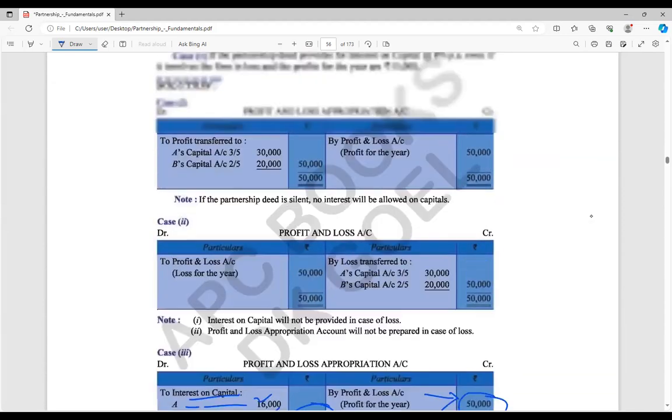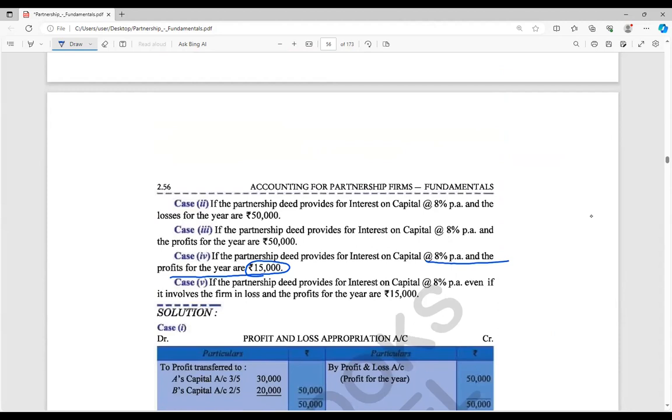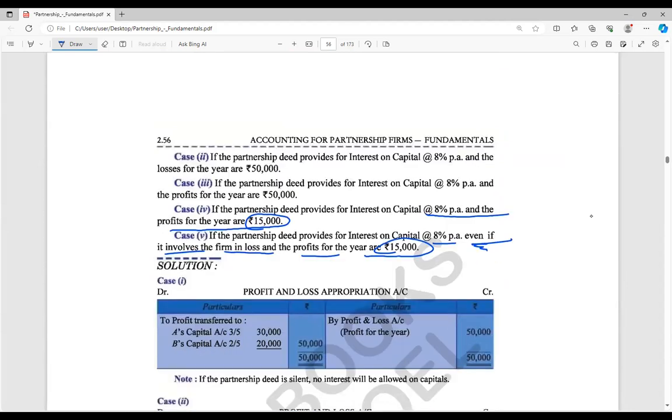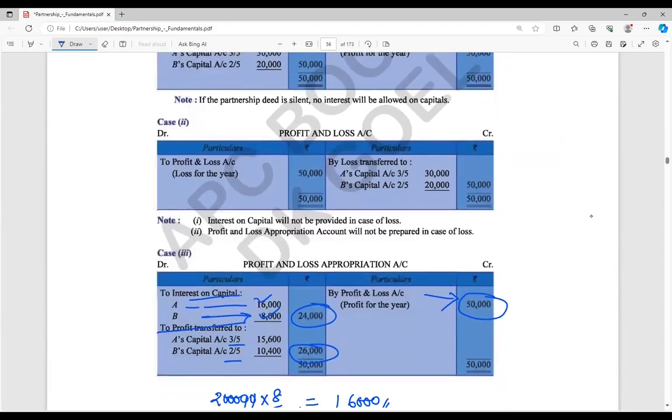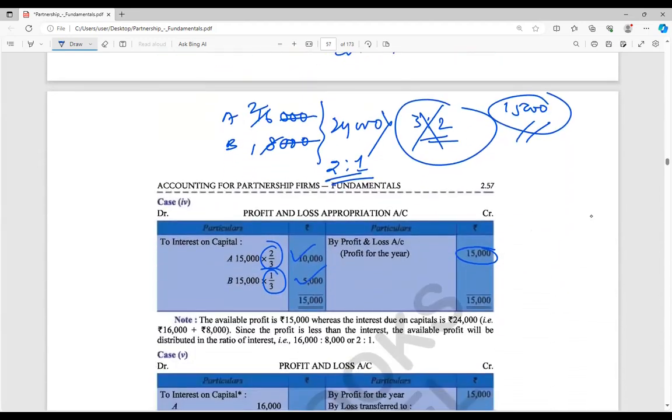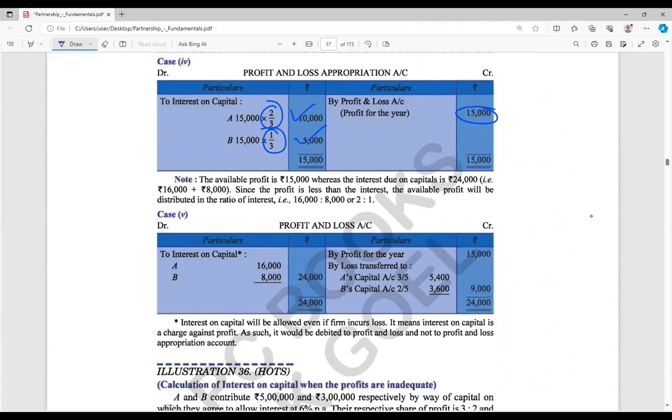And point number 5, the last condition: if the partnership deed provides interest on capital at 8% per annum, even if the firm is involved with a loss or the profit for the year is 15,000. So indirectly this is a charge. Even the word used is that this is a charge. So indirectly 15,000 is there, but even though we are providing interest on capital as per the rules.